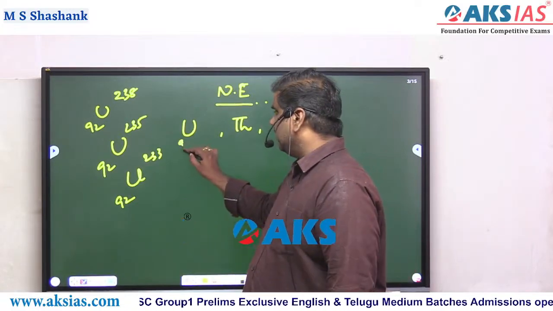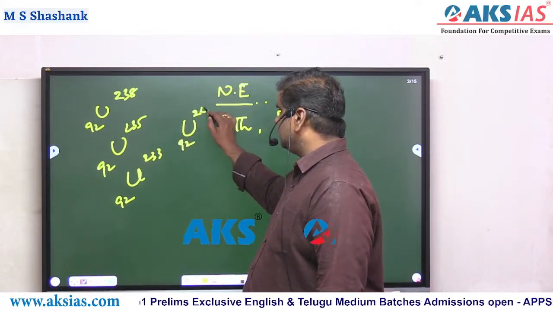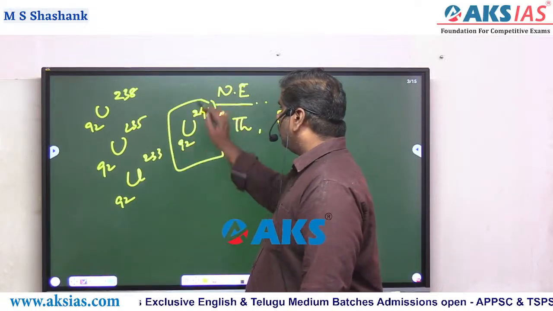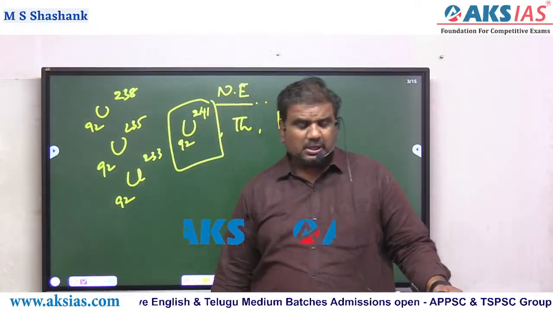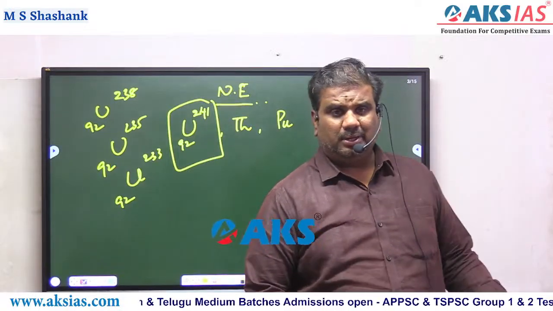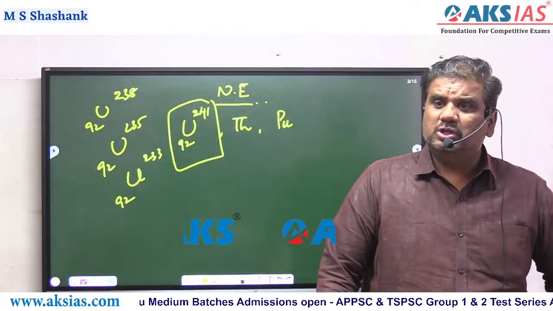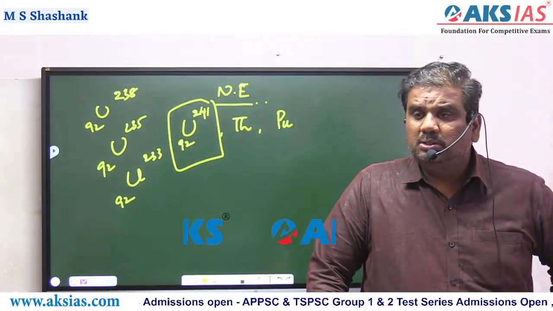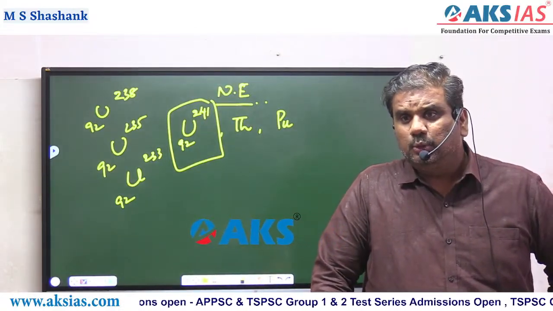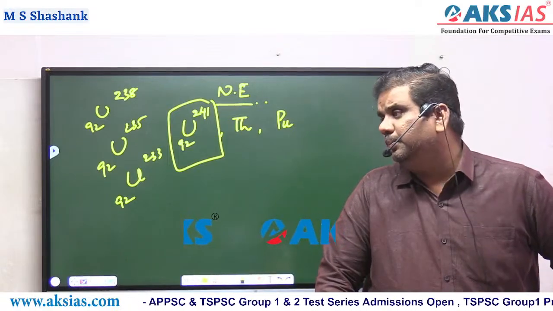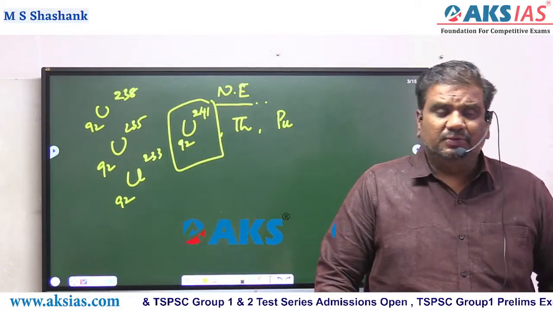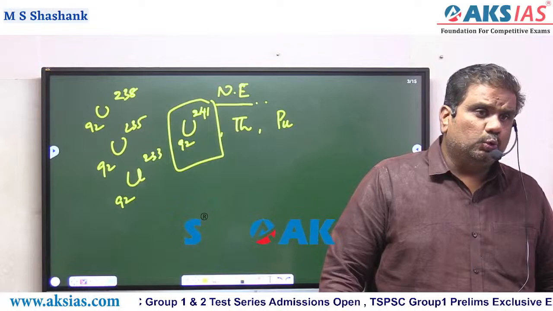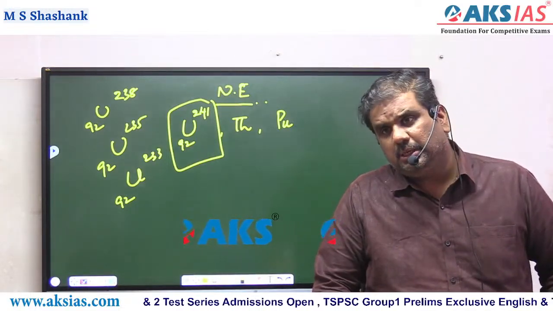But recently, Japanese scientists have discovered one more isotope of uranium, uranium 92-241, which has been recently announced by them. Now, what are the properties of this uranium 92-241? How is it different from 238, 235, 233?